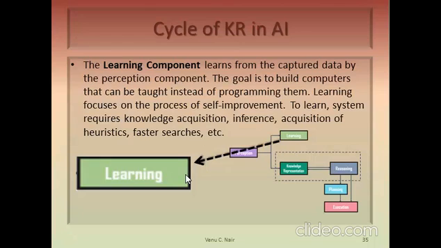So learning focuses on the process of self-improvement. To learn, the system requires knowledge acquisition, inference, acquisition of heuristics, which is based on the domain of the problem, and then faster searches. So these are the important portions which are required for self-improvement or the learning process.